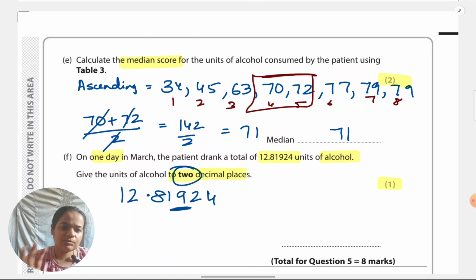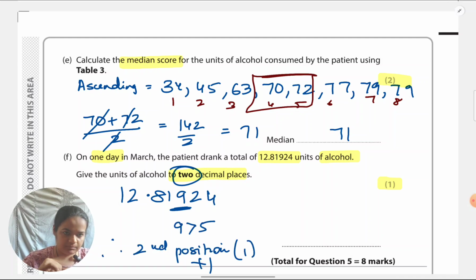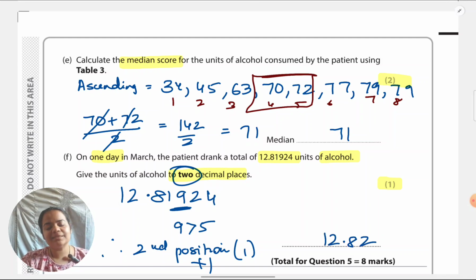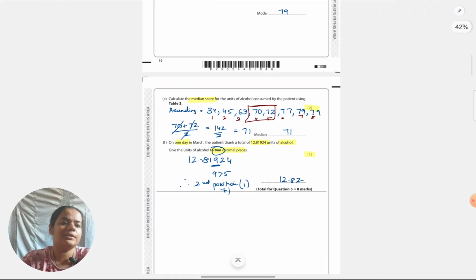Now, besides that, to show anything or not is up to me. 9 is greater than 5, right? So that is why if the third position is greater than 5, the second position I will have to increase by 1. So therefore, second position plus 1. So second position is 1. I will have to add 1 to that. So 12.81 plus 0.01, which is 12.82. If that third position number was less than 5, so it was 4 or 3 or something, then I would have kept it as 12.81. Here it's greater than 5, so I'm making it 12.82.